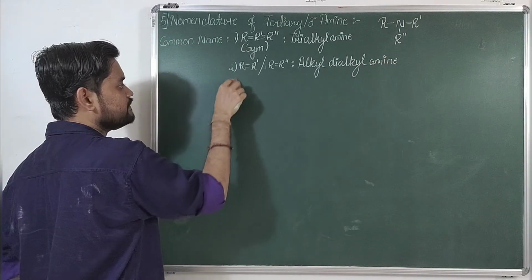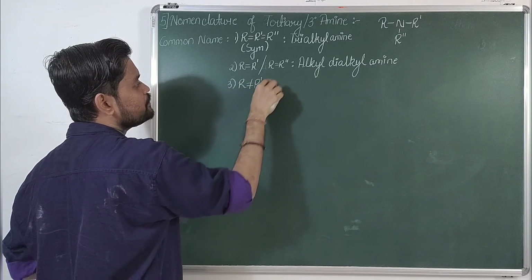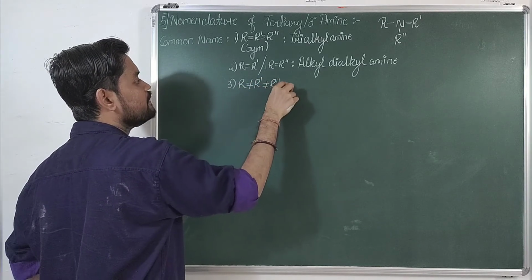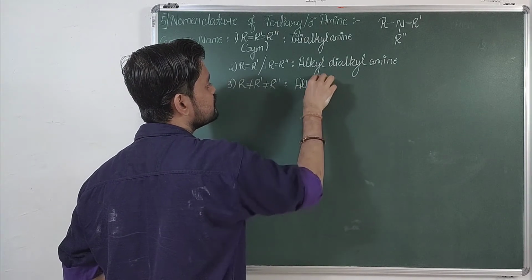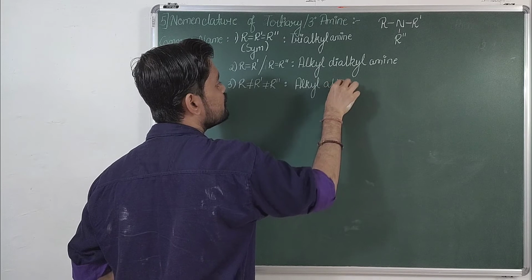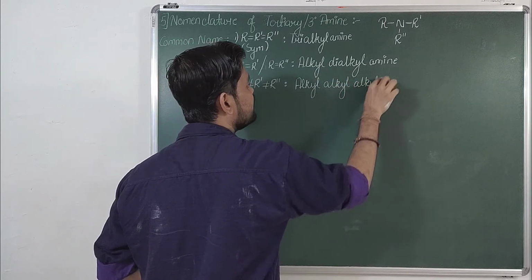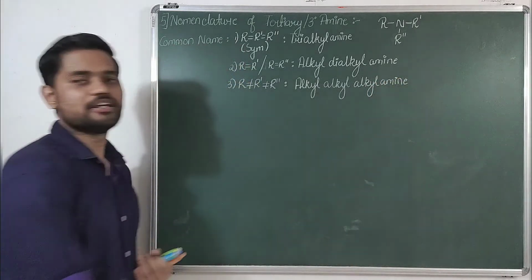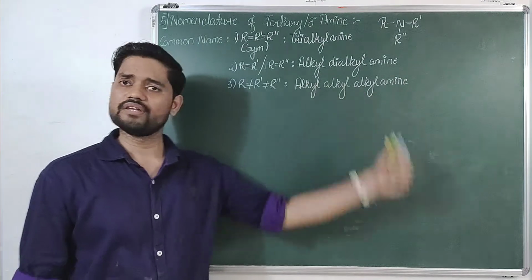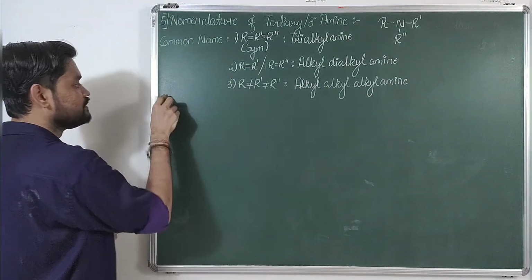If all three are different, R is not equal to R dash, which is not equal to R double dash, then it is alkyl alkyl alkyl amine, depending upon the alphabetical order. So let us quickly discuss some of the examples.